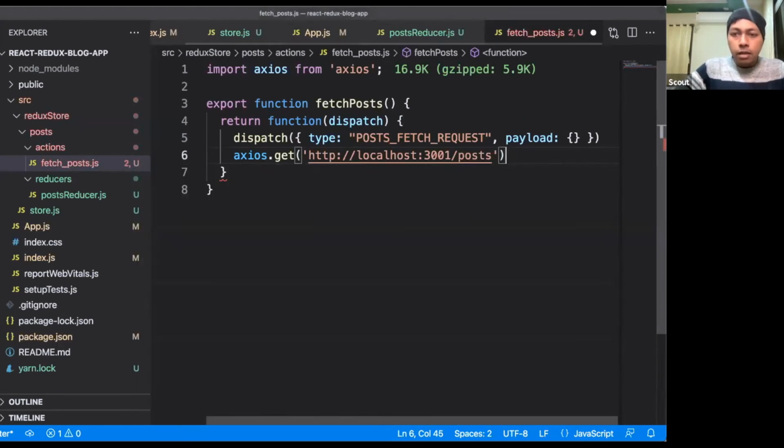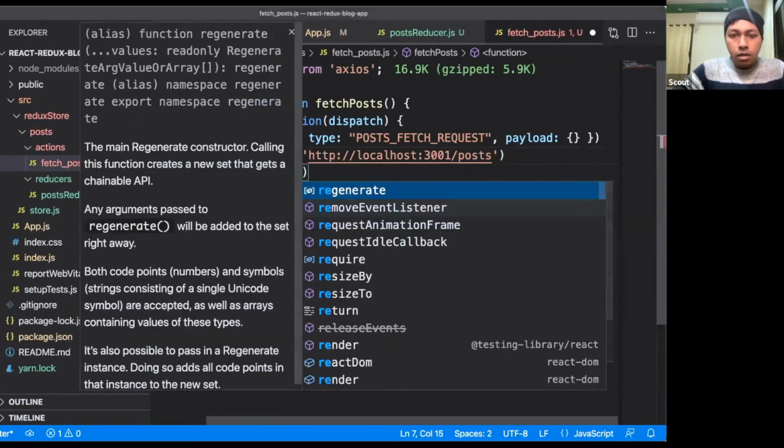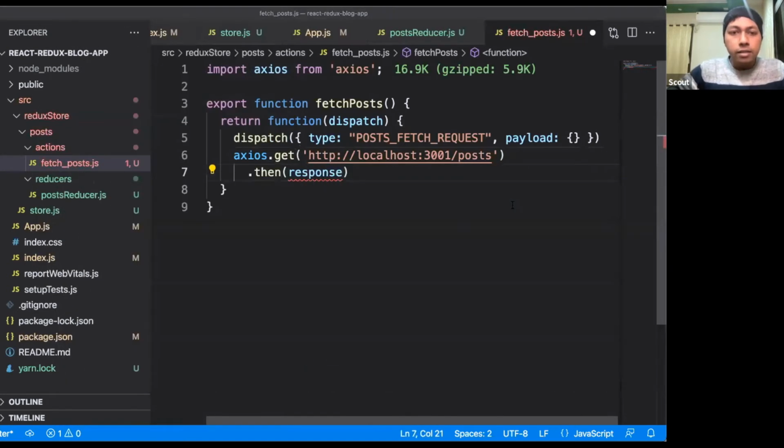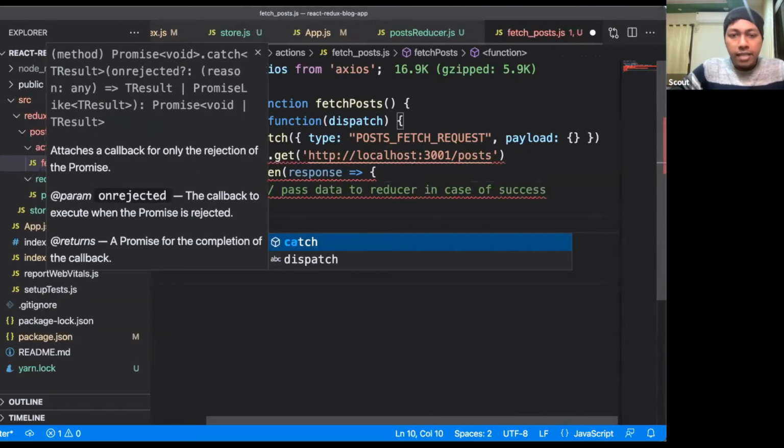And the simple promises for Axios, and then it gives us access to the response. Okay, so we can use this response to pass data to the reducer in case of success.